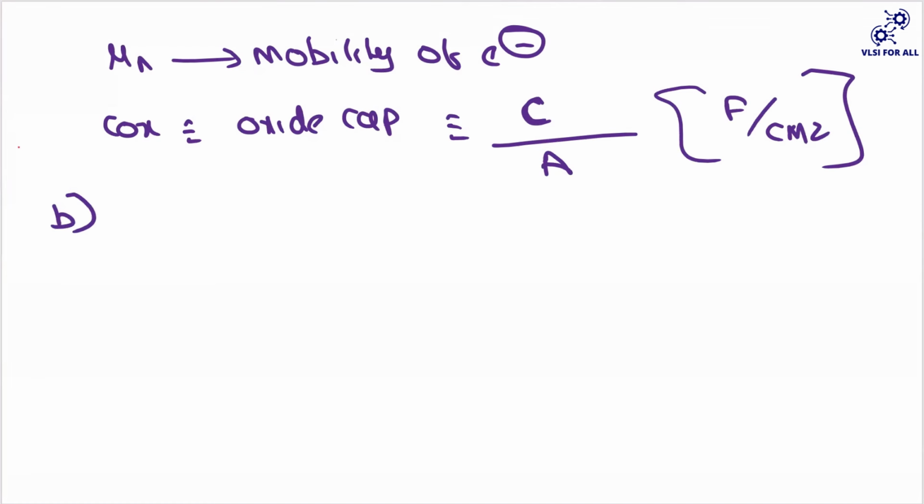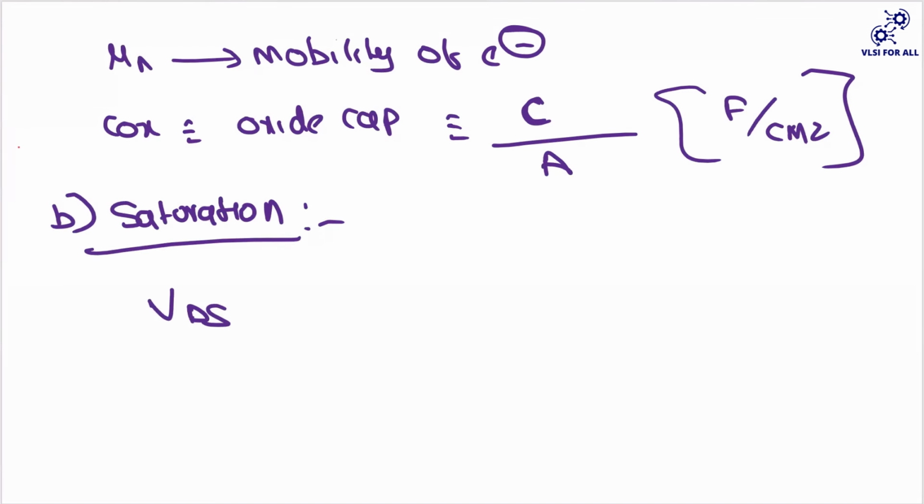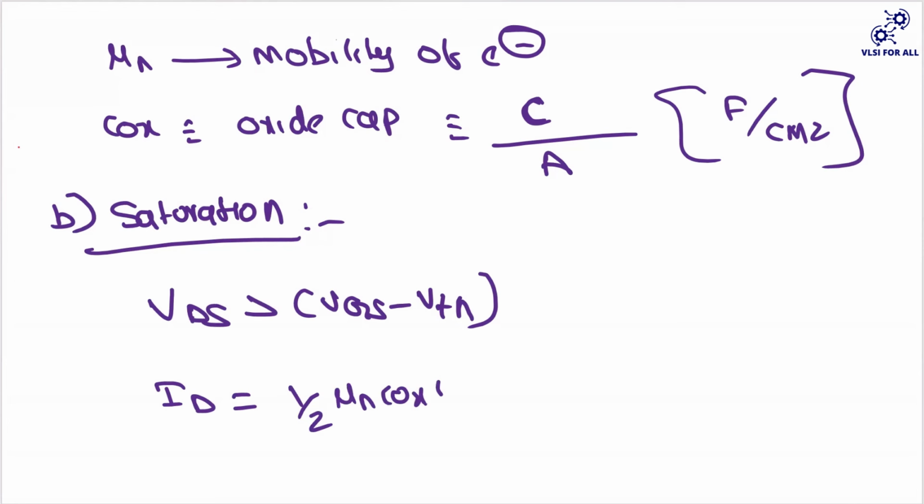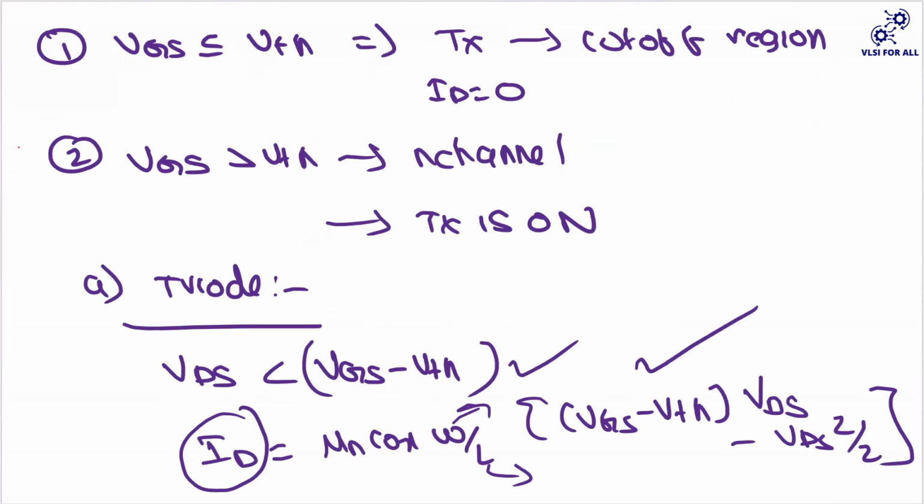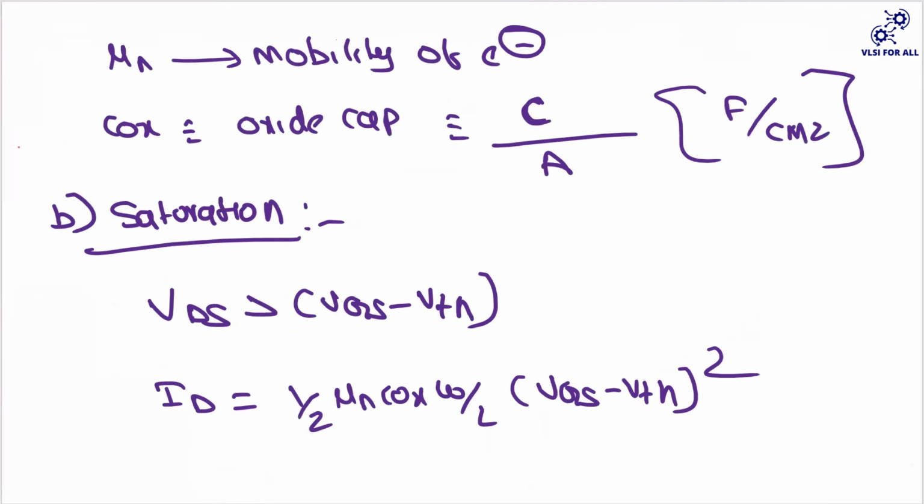The next case is saturation. Saturation means whenever your VDS is greater than VGS minus VTH. In this case, your current equation is half mu n C ox W by L, VGS minus VTH whole square. If you observe here, in this case your current is not depending on your VDS. But in the previous case, the triode region, your current depends on your VDS. But here the current depends only on your VGS.